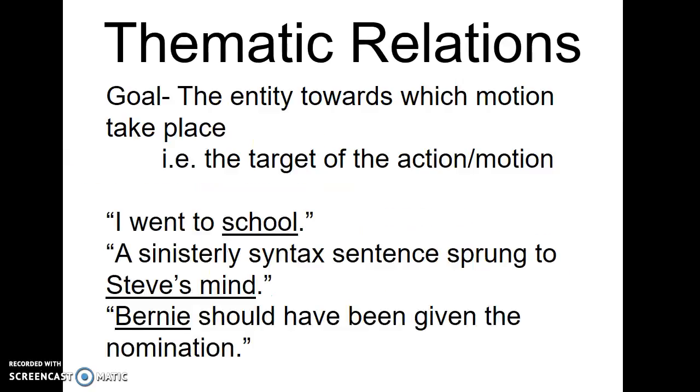Our next thematic relation is goal. Goal is pretty easy to wrap your head around. It is, in technical terms, the entity towards which motion takes place. So it's like the target of the action. With the sentence, I went to school, school is where the action of went happened. A sinisterly syntax sentence sprung to Steve's mind. So this sentence sprung where? It sprung in which direction, towards which direction? To Steve's mind. Bernie should have been given the nomination. Bernie was the target of the action or motion of being given something.